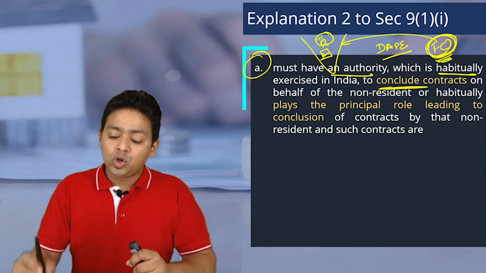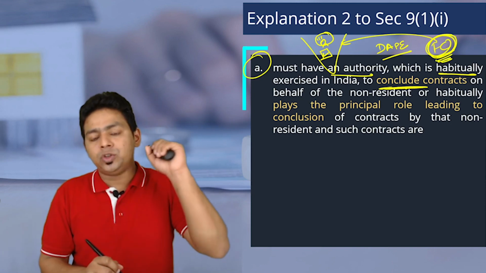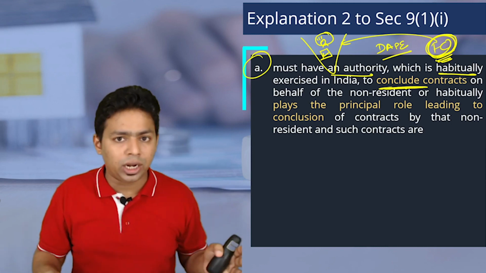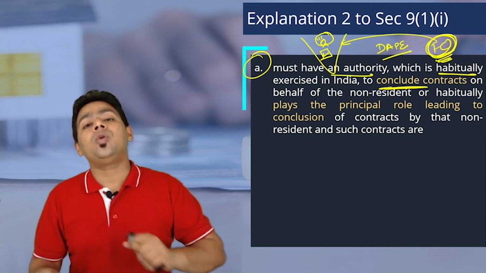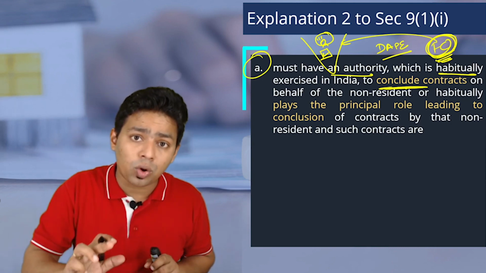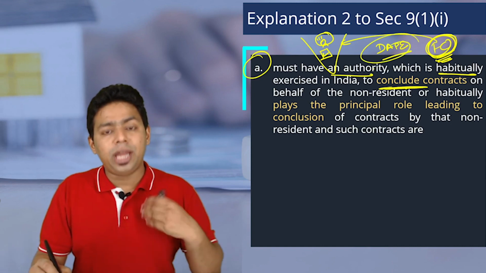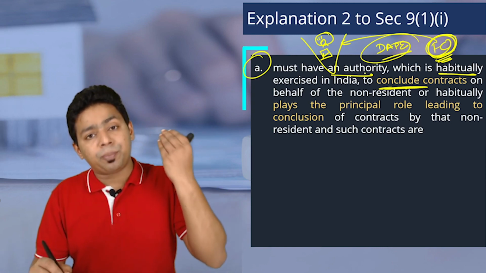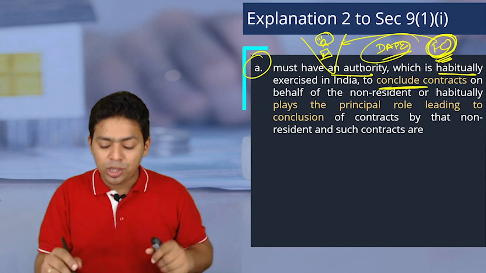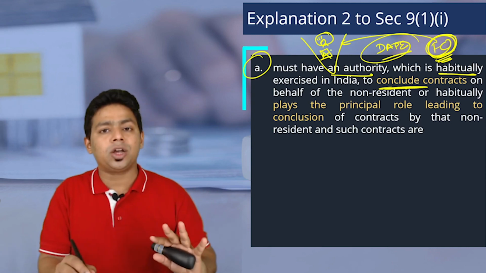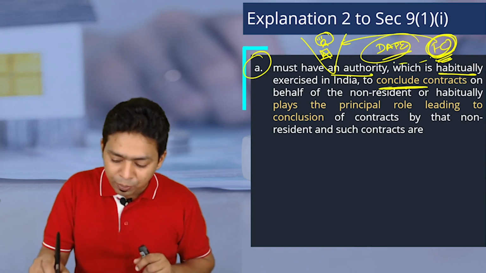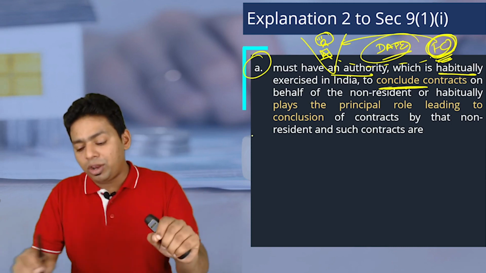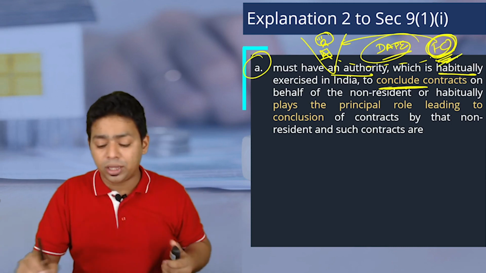Then whatever revenue is generated by this foreign company will become taxable in India. To escape from this clause, these people used to say to this agent, you please arrange everything. You arrange the buyer, you negotiate the terms, do everything, but do not conclude the contract. Because if you conclude the contract, you will become a DEP. And if you become a DEP, you will be treated as a permanent establishment in India. Forget about business connection. Then we will not have any escape route. Please do not conclude the contract. Do not finalize the contract. For finalization, these foreign people will come to India and they will sign the contract. Only finalization will be done by foreigners, balance everything will be done by the agent.